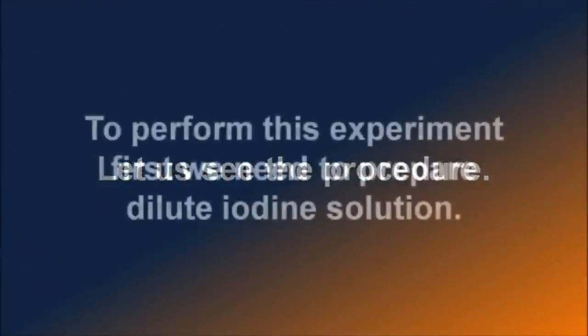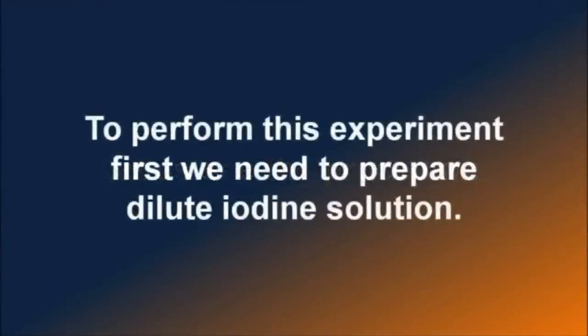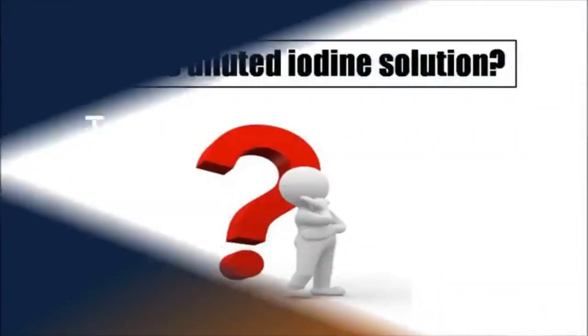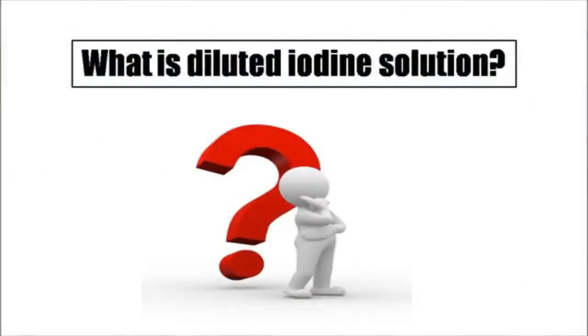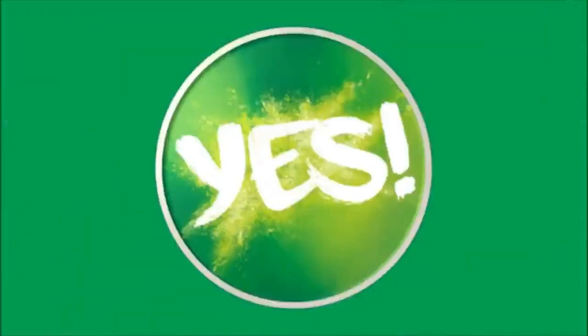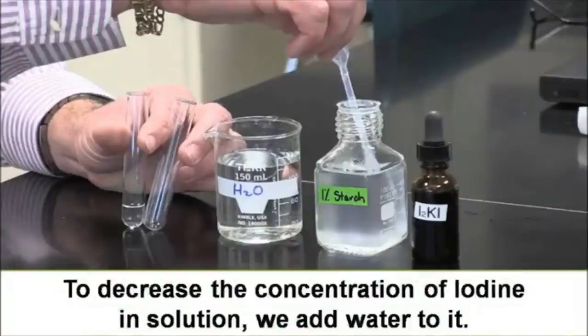To perform this experiment, first we need to prepare dilute iodine solution. Children, do you know what is a dilute solution? Yes, to decrease the concentration of iodine in solution, we add water to it.